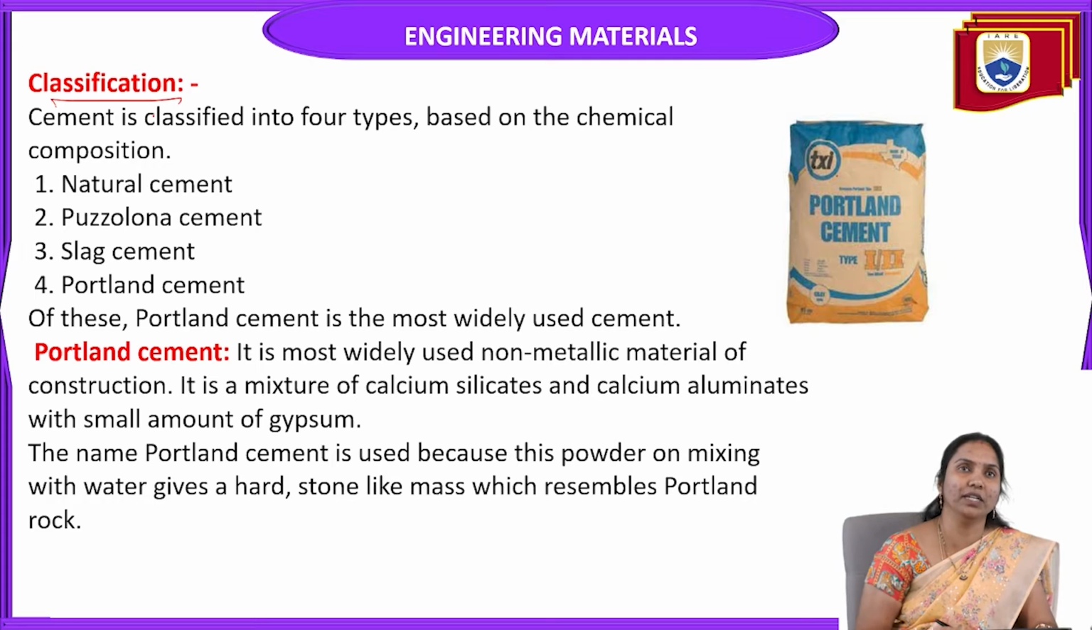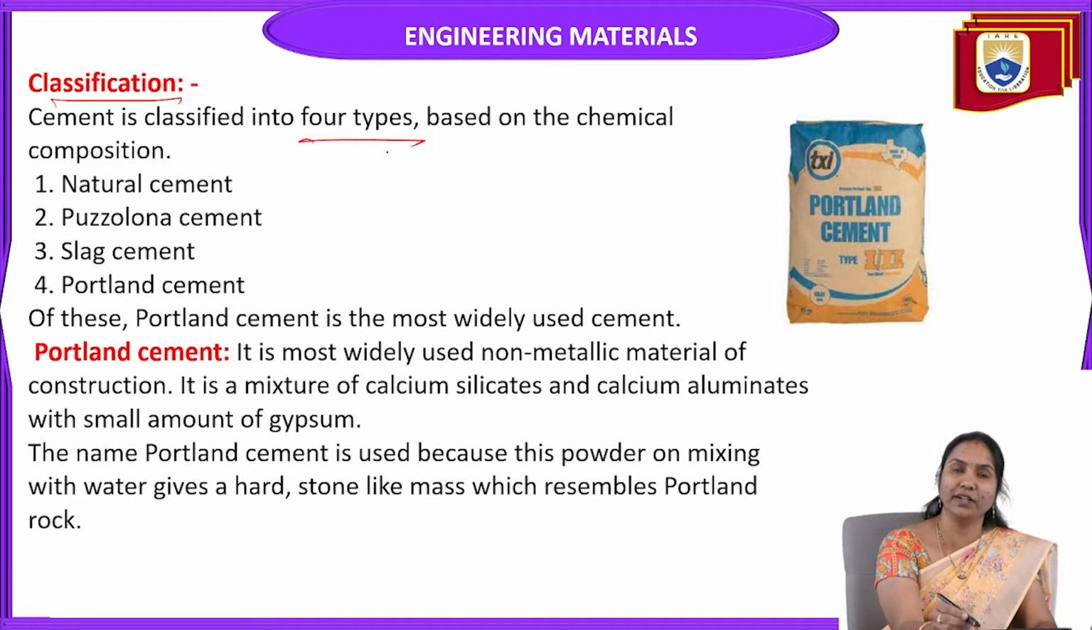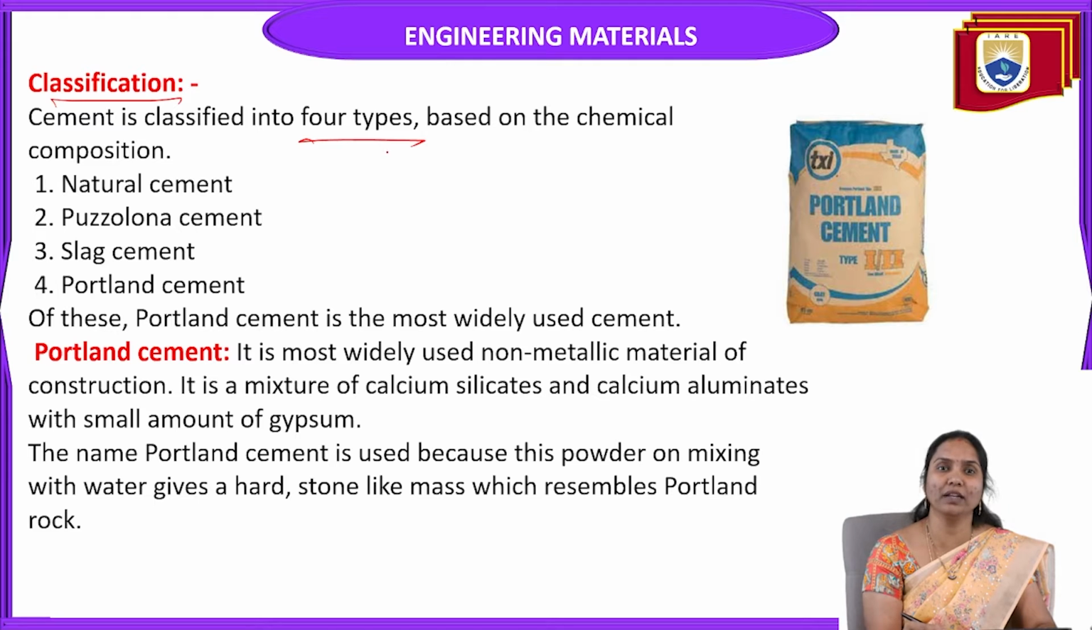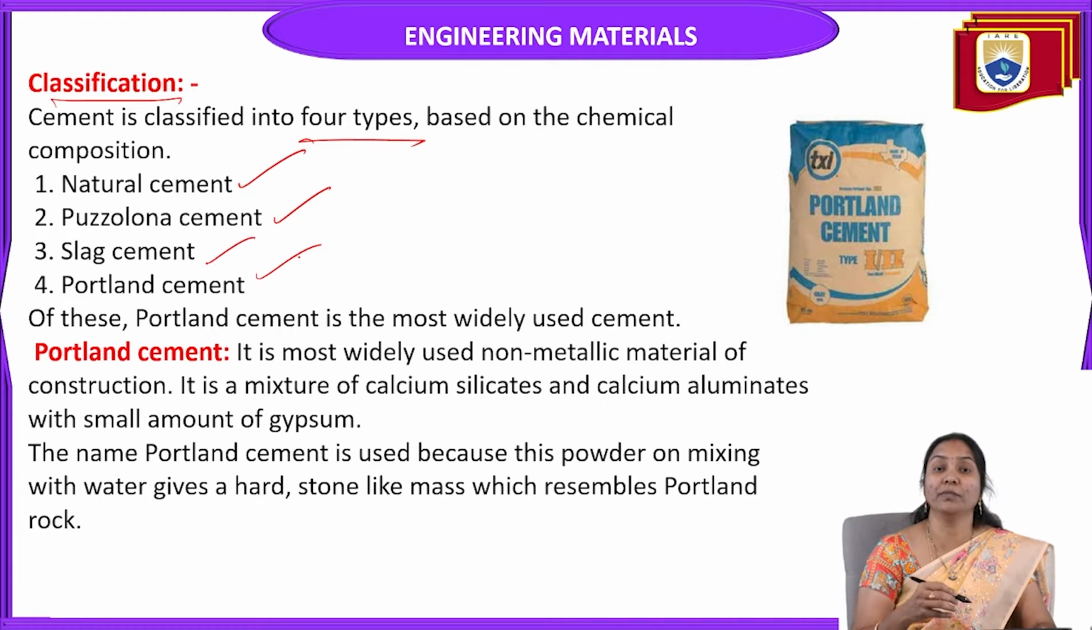Now, classification of cement. Cement is classified into four types based on chemical composition: natural cement, aluminous cement, slag cement and Portland cement. Of these four cements, Portland cement is the most widely used.